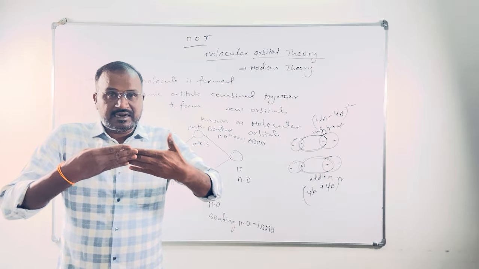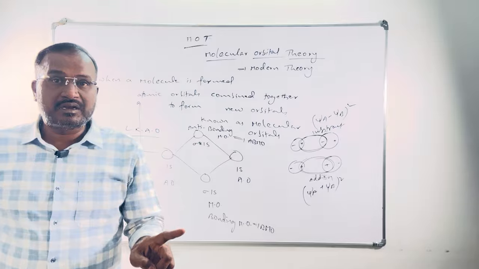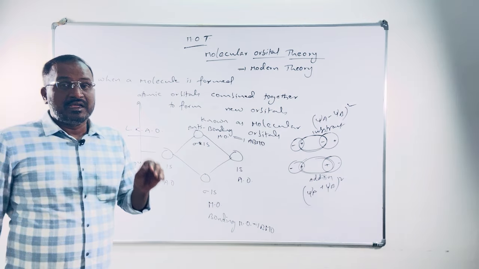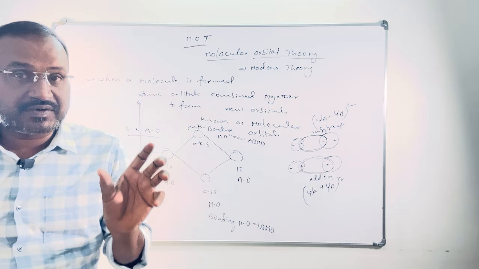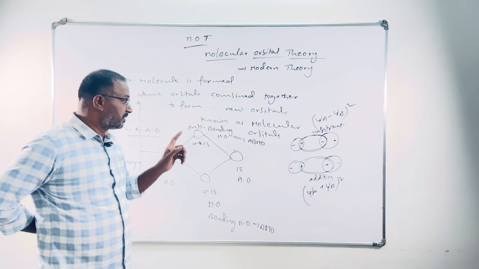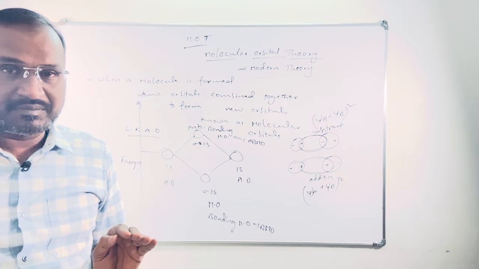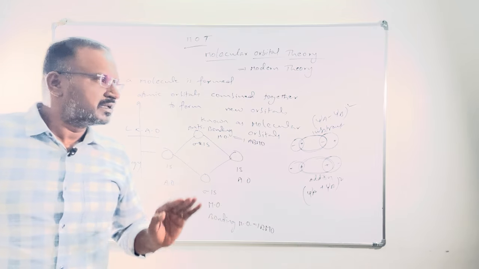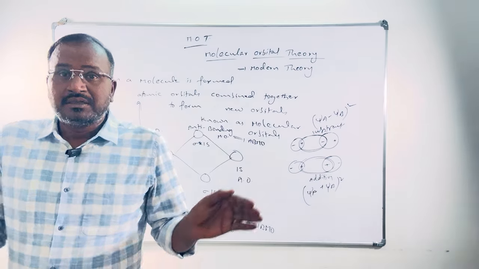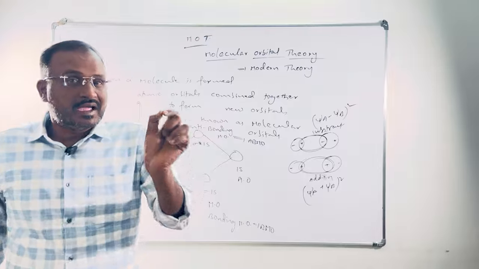When the addition of wave functions of atomic orbitals takes place, it gives bonding molecular orbitals. The energy is less than the atomic orbitals' energy. And if subtraction of wave functions of atomic orbitals takes place, anti-bonding molecular orbitals will be formed. Their energy is more than atomic orbitals. This is the linear combination of atomic orbitals. This is the main concept. Remember, addition of same signs gives bonding; when plus and minus are combined, subtraction takes place, and that gives anti-bonding.